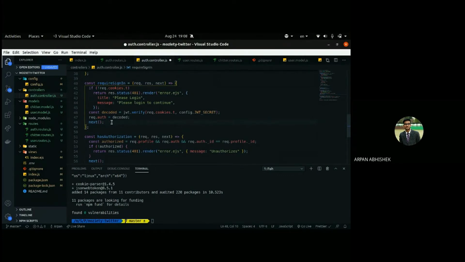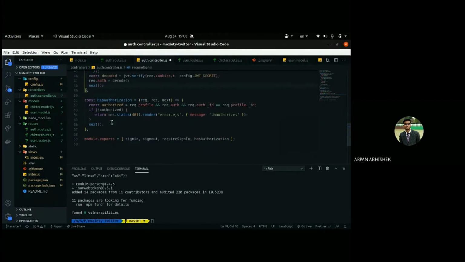Any questions till now? This is a bit complex, I know. Guys, are you all understanding the concept of cookies, and any doubts regarding this? Because this concept is totally new to almost everyone, I guess. So feel free to ask.